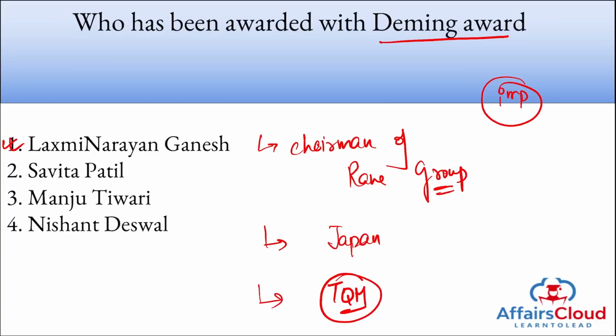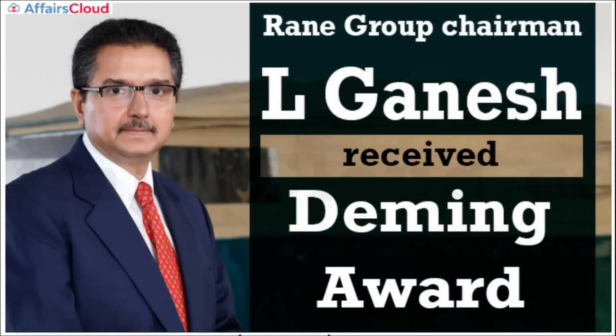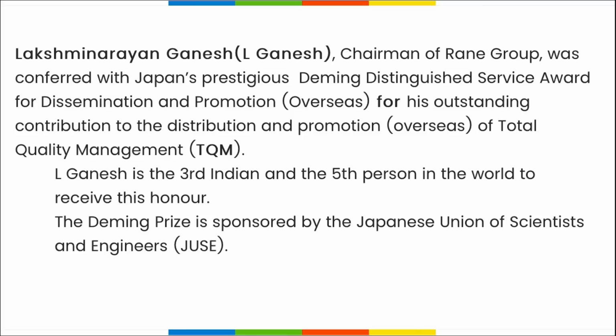I repeat, recently Lakshmi Narayan Ganeshji, as you can see him in the picture, chairman of Rane Group, received this Deming Award for his outstanding contribution to the distribution and promotion of total quality management. Highly important. He is the third Indian and the fifth person in the world to receive this Deming Award.